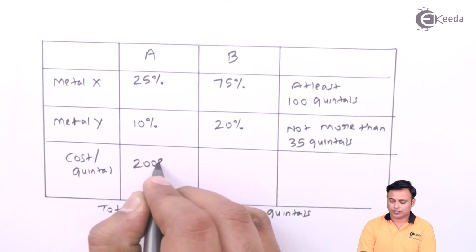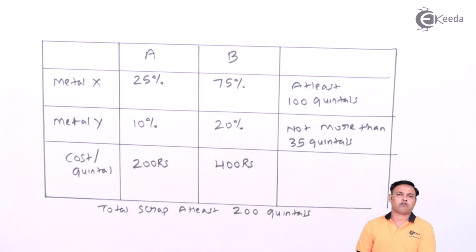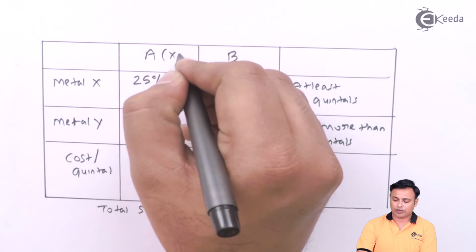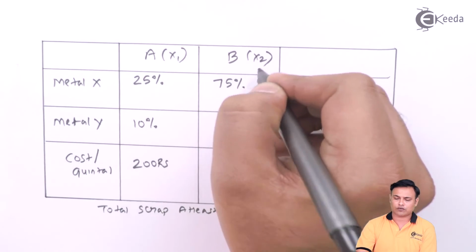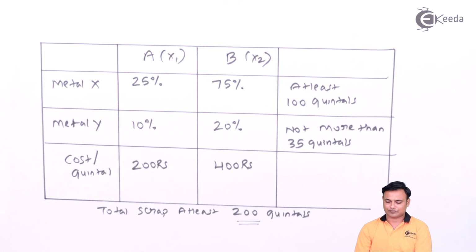So 200 rupees, and for B it is 400 rupees. Now we'll work it out. We'll first make the assumption that we are buying x1 quintals from A and x2 quintals from B, and remember the total quantity should be at least 200 quintals. So first our basic assumption,